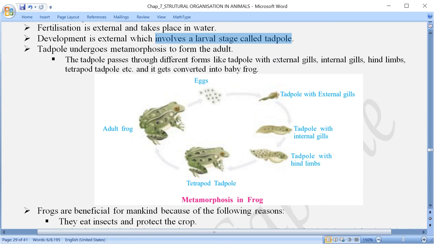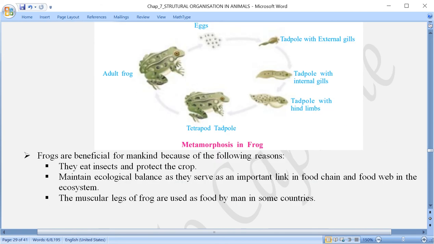Is it right? Now coming to how they are useful, ह्यूमन बीइंग के लिए कैसे वो यूजफुल होते हैं. So 2-3 points we have to note down here, that they act like, you can say, biological controllers. Some insects are there, they eat away the parts of the plants, that is the plants which are cultivated in the field, but these frogs eat them, and as a result of that they protect our crops because they eat the insects.